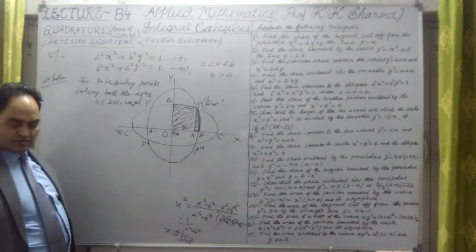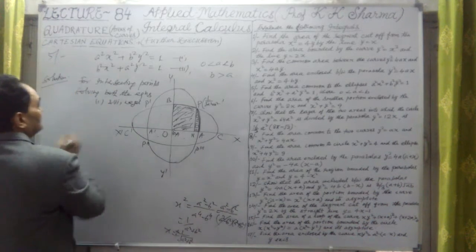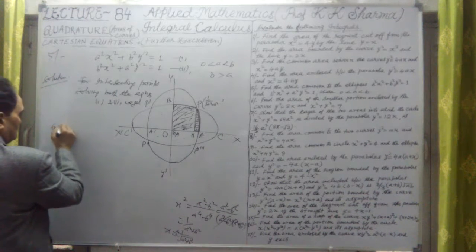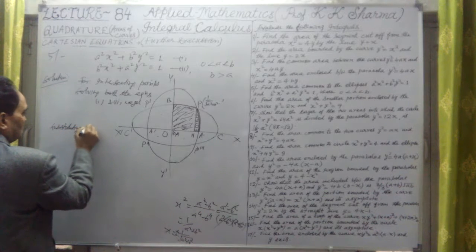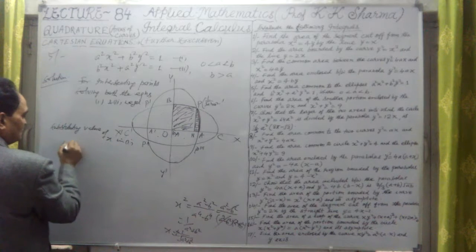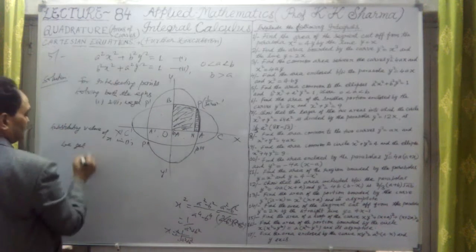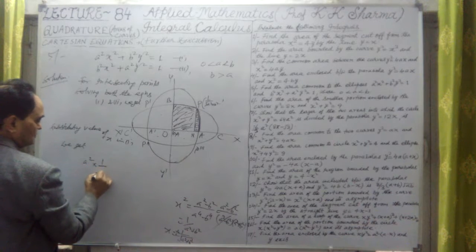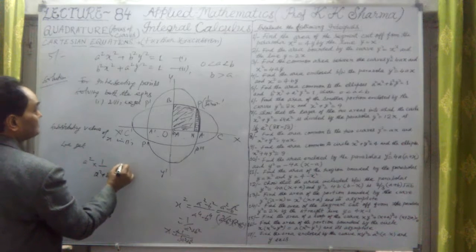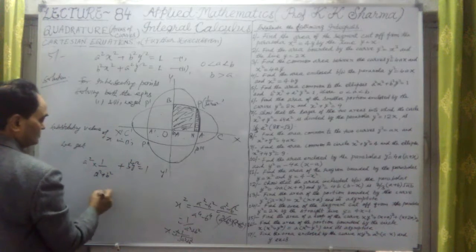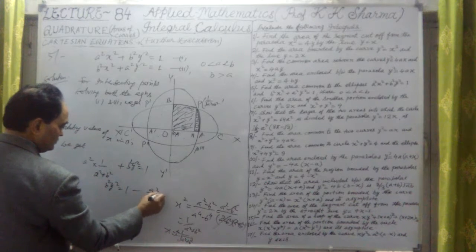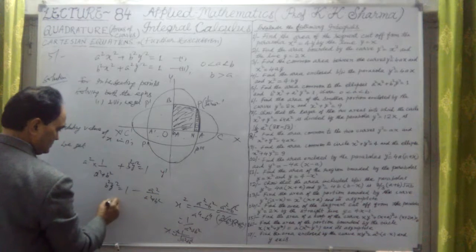So what is the y? Substituting the value of x in the first, we get a square into 1 upon a square plus b square. Because x square is 1 upon a square plus b square, b square y square is equal to 1 minus a square upon a square plus b square.